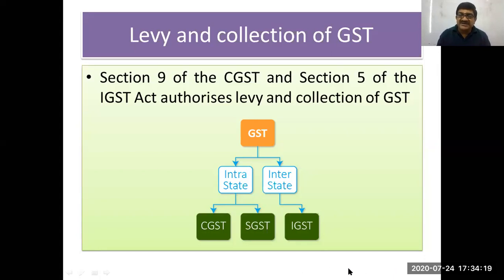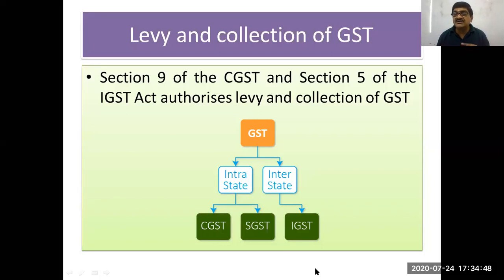And IGST is collected by central government, and half of that amount is shared by the central government with the state government, which is the recipient state. So central government shares the revenue with the recipient state. So 50% of the amount collected by the government directly goes to the state government, and that is the recipient. Recipient means in which state goods or services are being received. So central government will transfer that money.